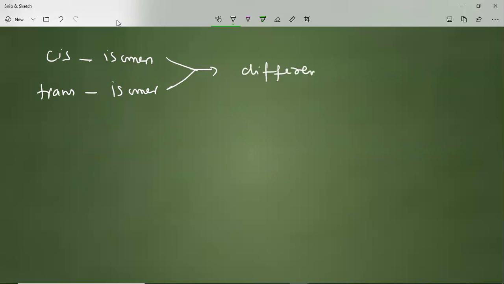Now, before going to that, we have two isomers. One is called cis, and the other is called trans. The cis isomer and the trans isomer are said to have different physical properties because the compounds are different.